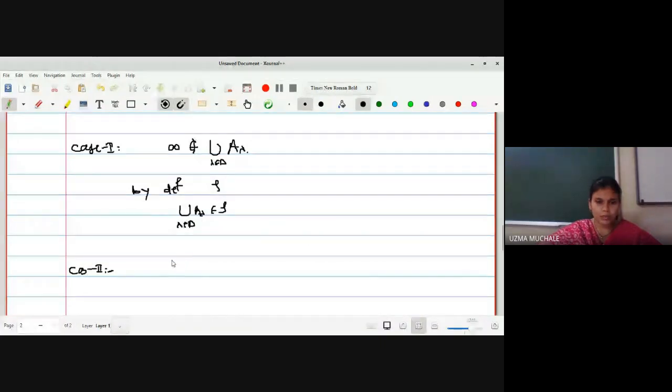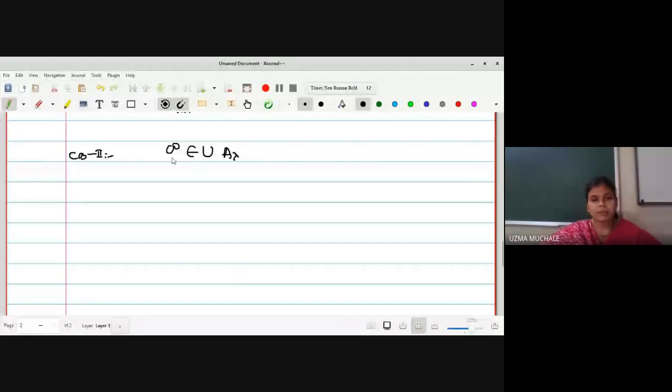What is case 2? Infinity is a member of the union of A lambda. What do you mean by being a member of the union of A lambda? That means infinity is a member of at least one set. To be a member of an intersection, it should be a member of every set. But to be a member of a union, we can say that infinity is a member of say A lambda naught, for lambda naught belonging to the index set. Is it correct? Yes, ma'am. To be a member of a union, we have to select at least one set.